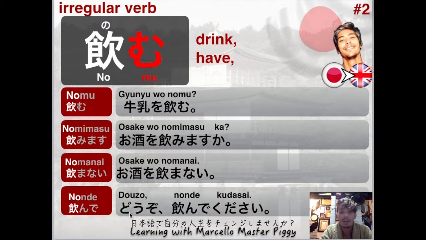Anyway, let's have a look at the phrase. Again, dozo, which we had in the last verb, giving people permission: dozo, nonde kudasai. Please drink, please. Basically, this is your offering. You are giving people permission to start drinking. Dozo, dozo, nonde kudasai. Okay, as you offer a sake or something.